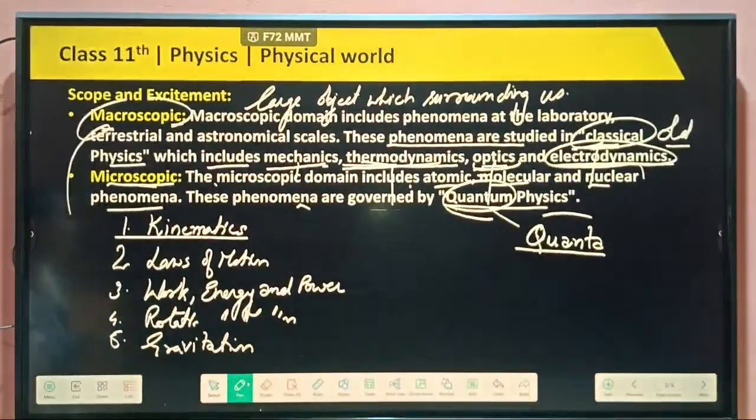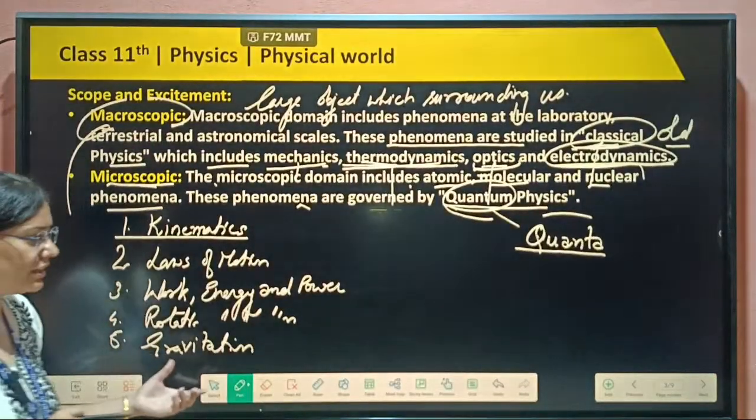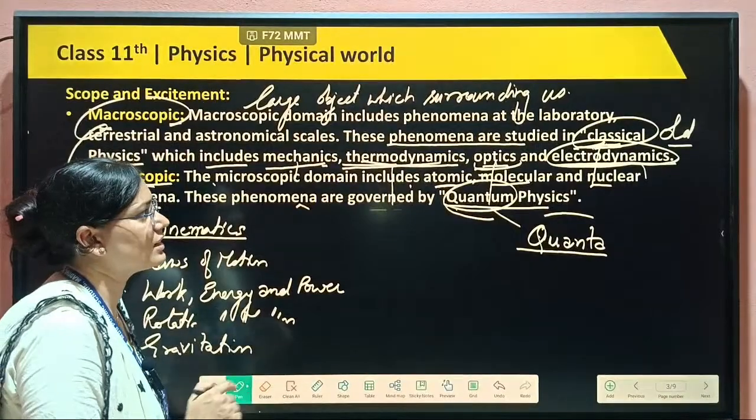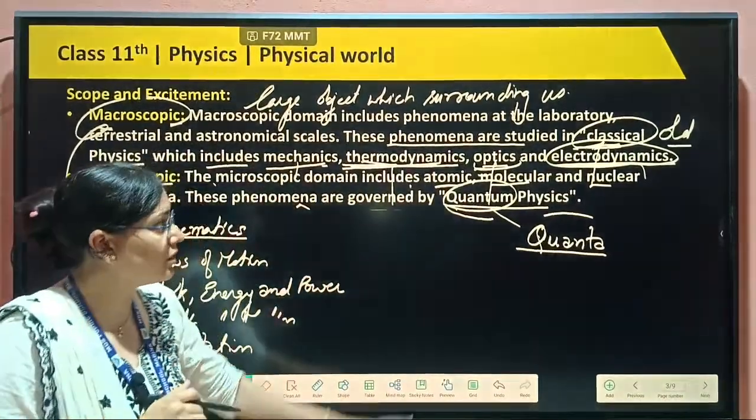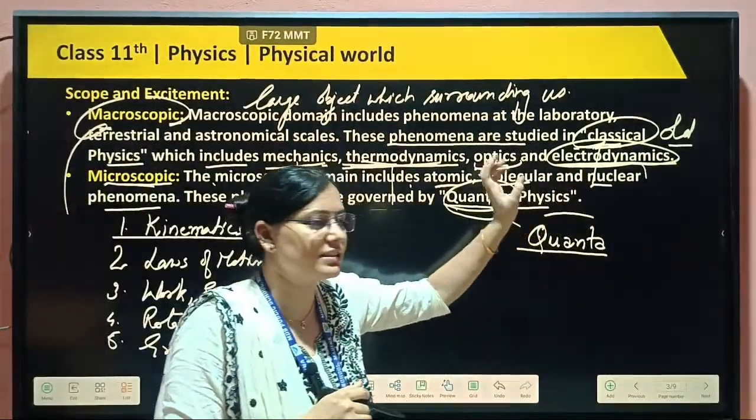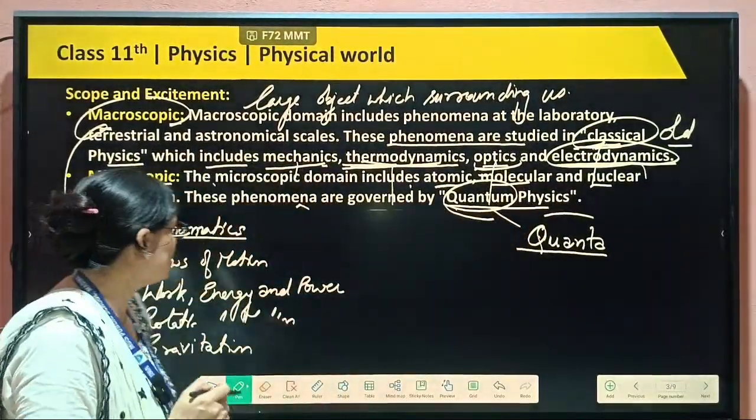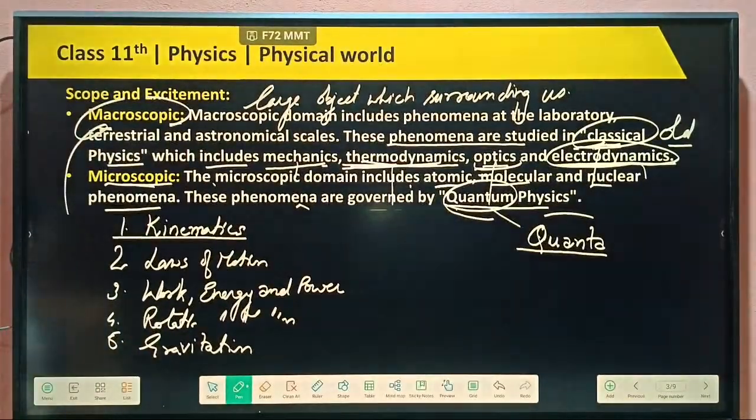These are all related to classical physics only. Among more topics of classical physics in 11th class we will read thermodynamics also, but optics and electrodynamics we will read in your 12th class. So our syllabus starts from this topic.